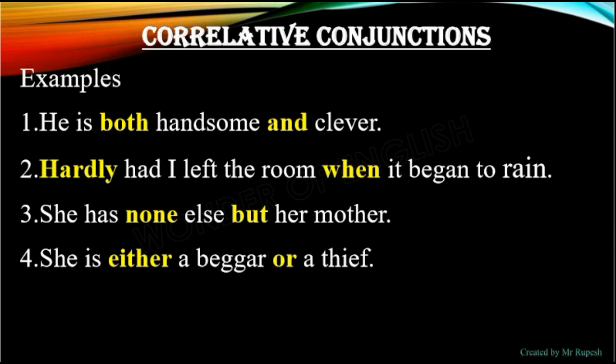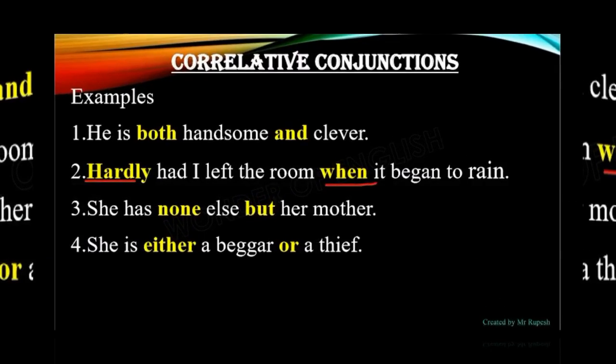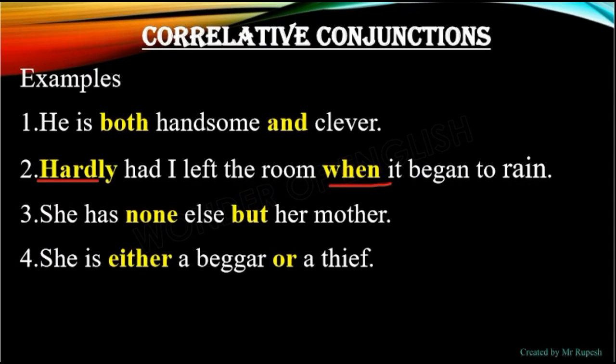Hardly had I left the room when it began to rain. See how I have used both correlative conjunctions in the sentence. She has none else but her mother. She is either a beggar or a thief. See here how I have applied both the correlative conjunctions.